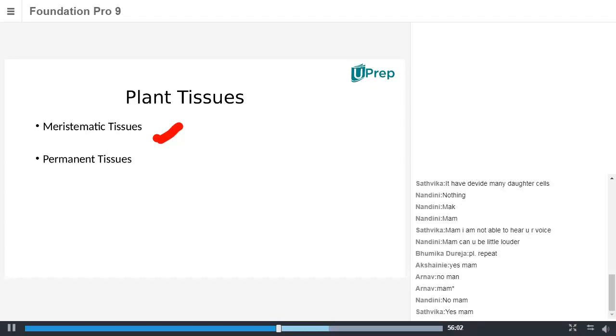Here comes the analytical application of meristematic tissue to plant and animal cells. My question is, why don't we find meristematic tissue in human beings? Meristematic tissues are the tissues in plants that contain cells which divide rapidly and enhance the growth of the plant.